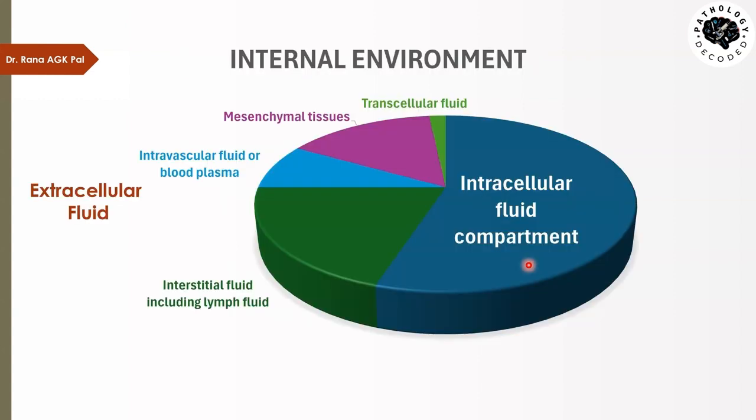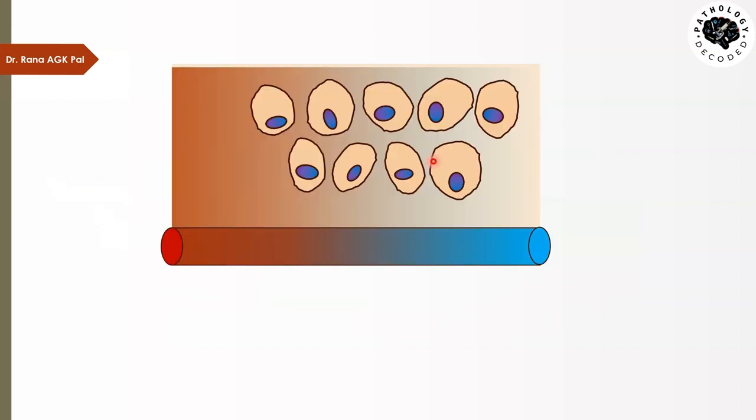So here is a diagrammatic representation of the intracellular fluid compartment. It is larger than the extracellular fluid compartment, and out of this, the majority of the extracellular fluid is present in the interstitial spaces between the cells and the lymph. Then it is present in the vessels, circulating in the vessels, then in the mesenchymal tissue, and a very small amount in the transcellular fluid.